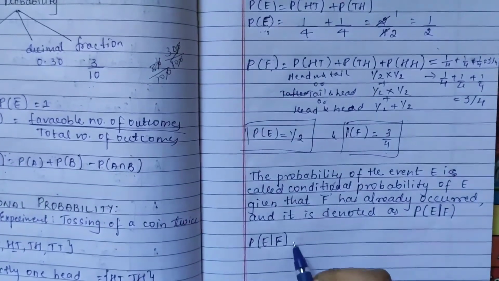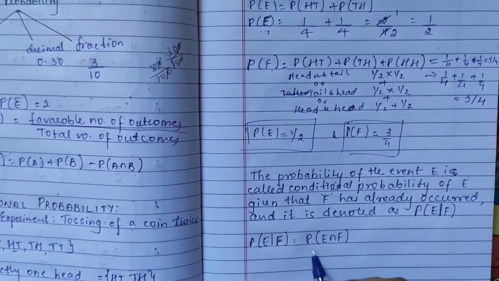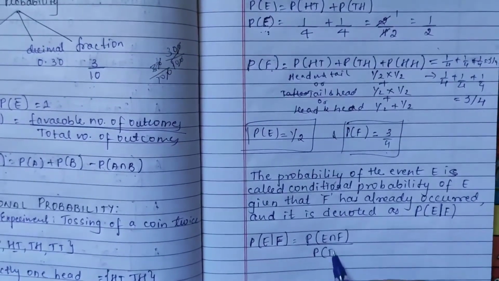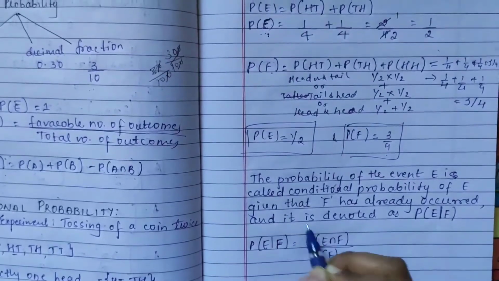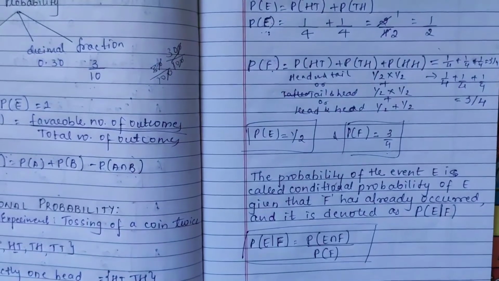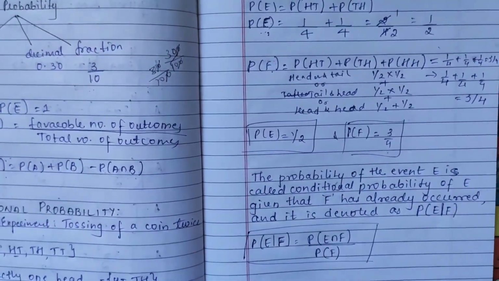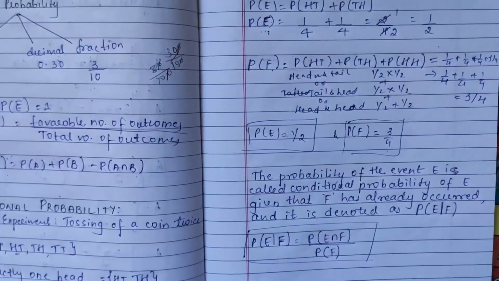It is given by P of E intersection F divided by P of F, because the event which is already done comes under the denominator. I hope this is clear for you. I'll give the definition, then we'll go for properties and all.